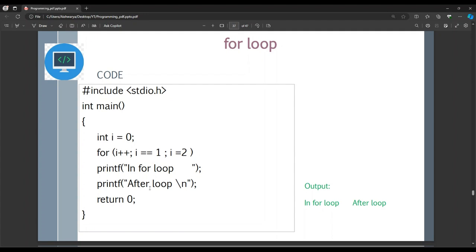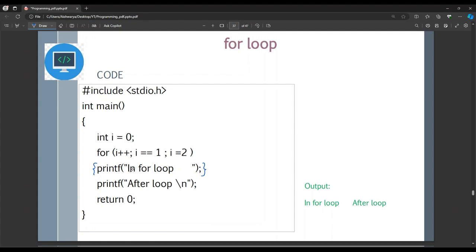Now we already have seen, let me take a pen. So inside if loop or for loop, in C we usually write these curly braces, but if it is only one statement, writing these curly braces is not compulsory. However, if you have a block of code that is more than one statement, you have to write these curly braces. If you don't write them, it means that there is only one statement inside this for loop or if condition that we have taken. So whether we mention it or not, this printf after for loop is outside this for loop, so it will be printed only once.